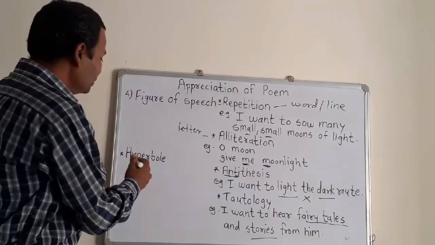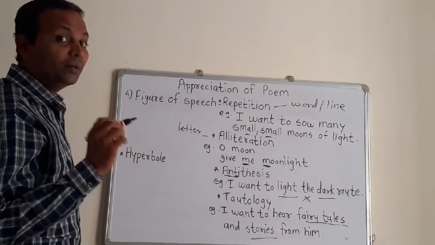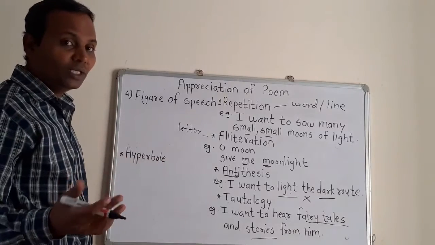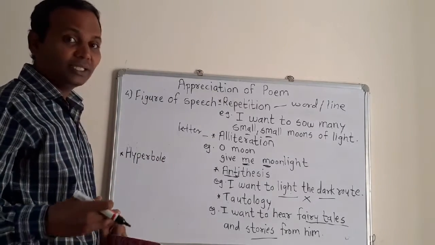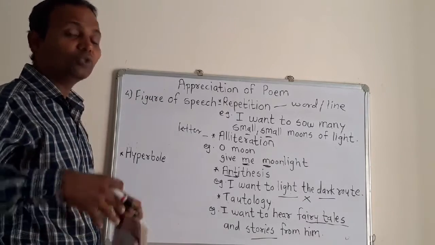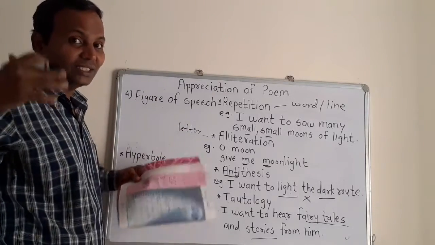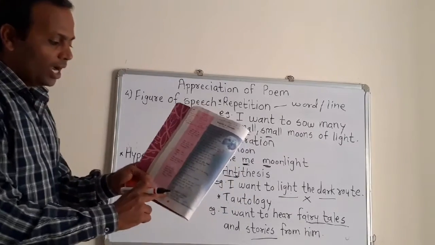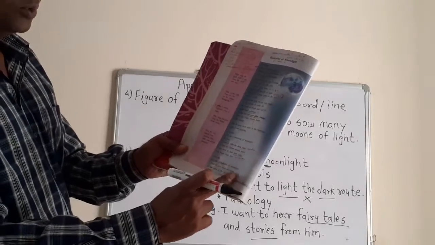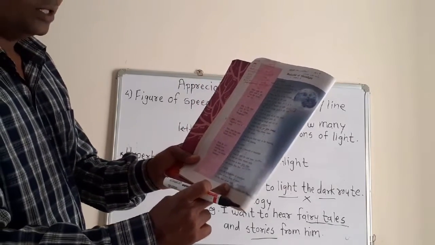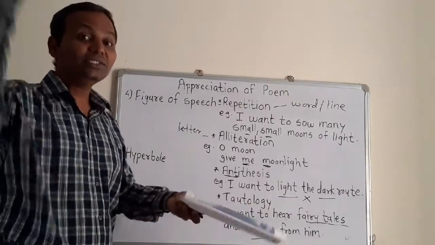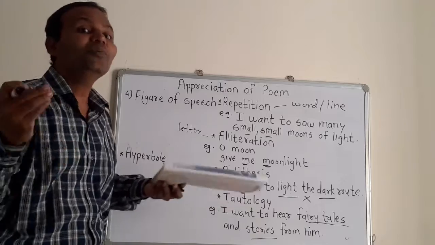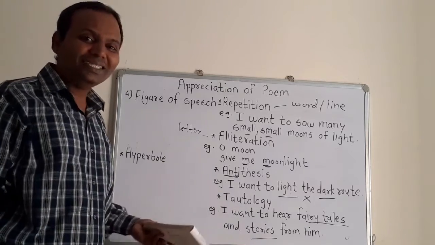And you can use this also, hyperbole. Hyperbole means the poet exaggerated. म्हणजे exaggerated means what? काहीतरी छोटी गोष्ट खूप मोठी सांगणे. That is called exaggerated. Look at the last line: I want to saw seeds of moon on the side of the path. I want to saw seeds of moon. The idea of sowing the seeds of moon is exaggerated.